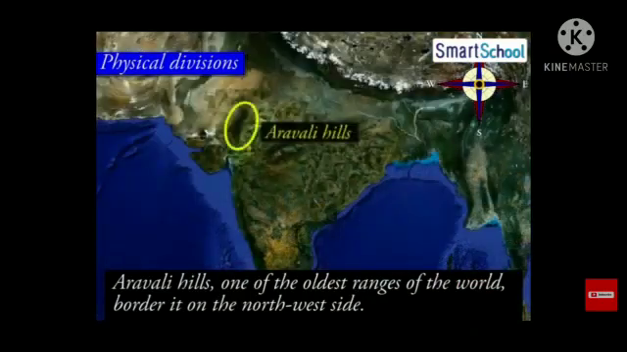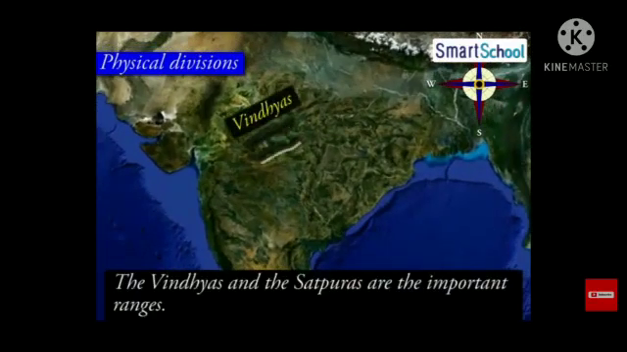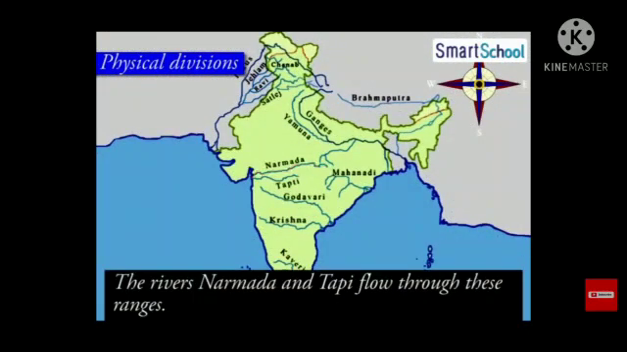Besides, we have the Vindhya ranges and Satpura ranges on this peninsular plateau. Rivers like Narmada and Tapi flow through these ranges. These are west-flowing rivers that drain into the Arabian Sea.